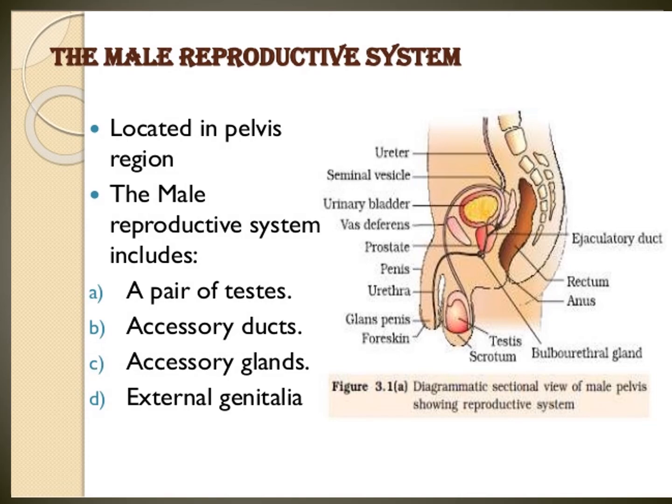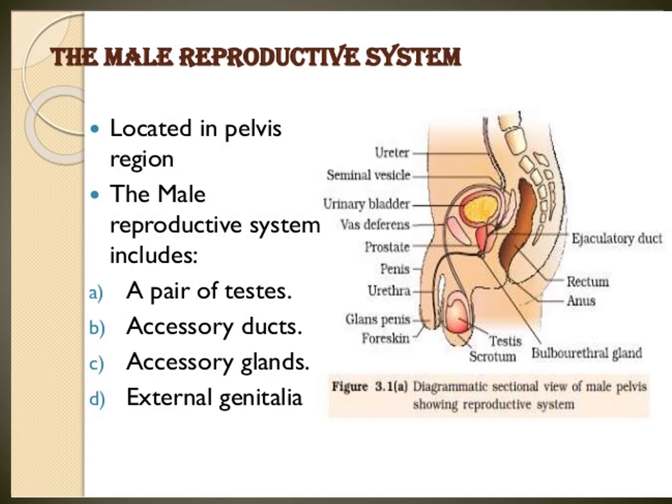You see testis. Next, that one, epididymis. On the testis, epididymis is there. Everybody see the book also. You have the book, that also you take it. Epididymis.